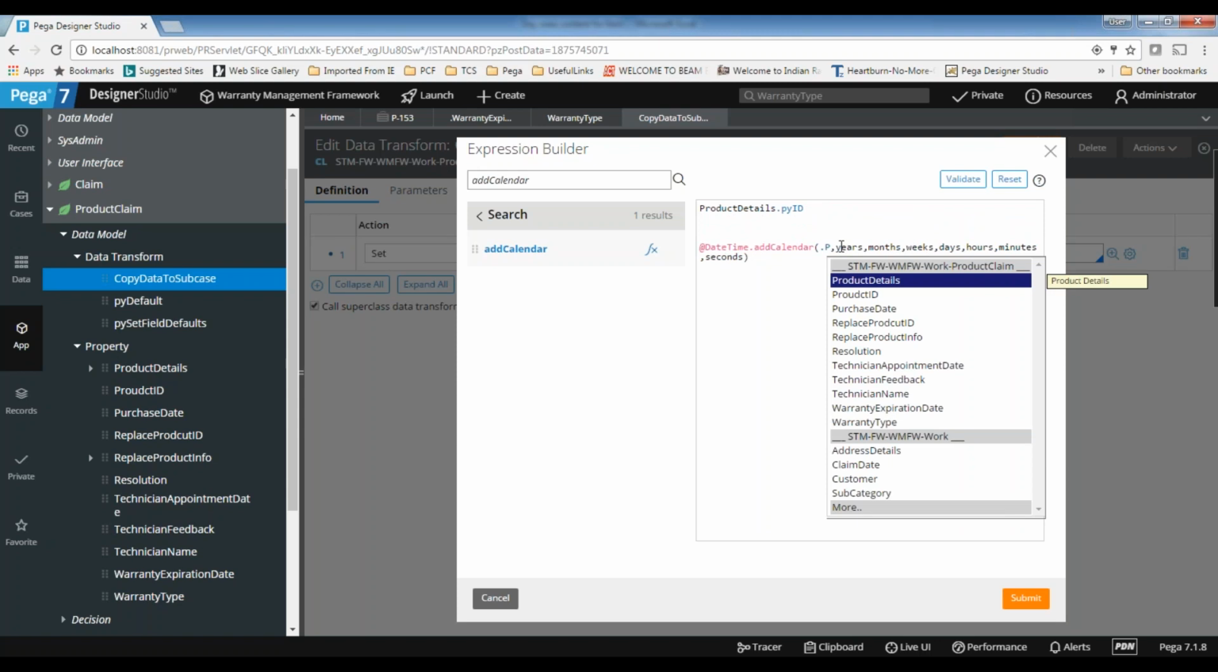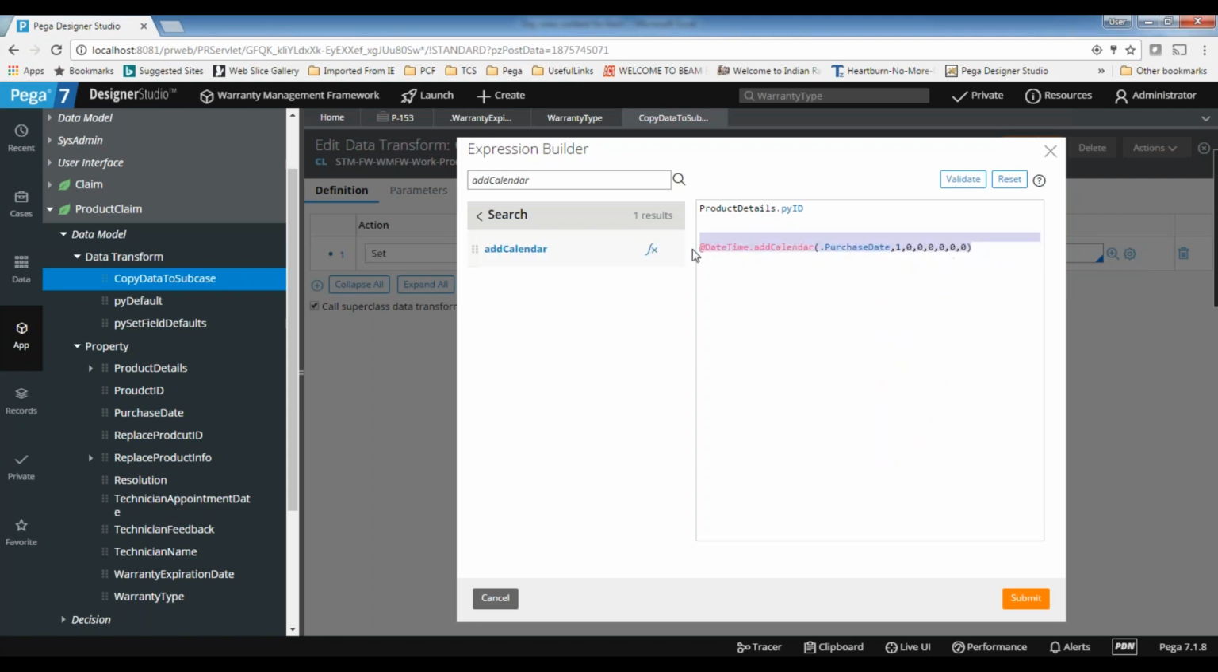Month, years is 1 year, and remaining things are 0. Because I don't want to add anything. You can do like this, but that is also the same thing. This is the syntax you need to write.